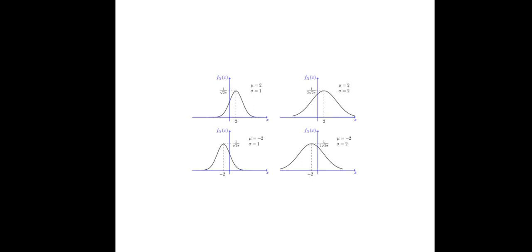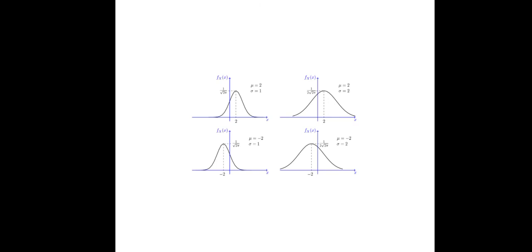That means it is in the second quadrant. Now the normal deviation is 1 upon root 2 pi, the same as that for mu equal to 2. Then sigma is equal to 2, mu is equal to minus 2, and the f of x is 1 upon 2 square root of 2 pi. This is the normal deviation, as seen by the graphs.